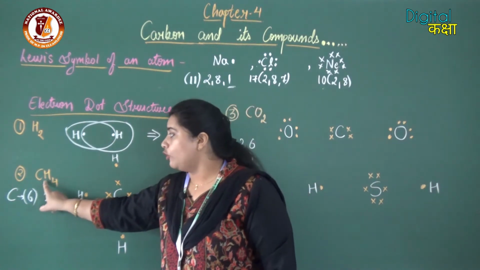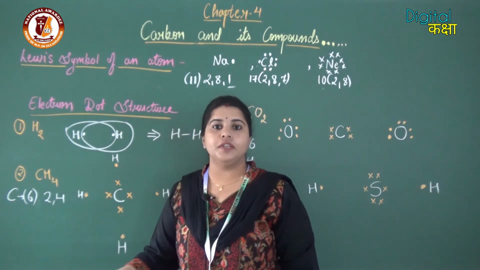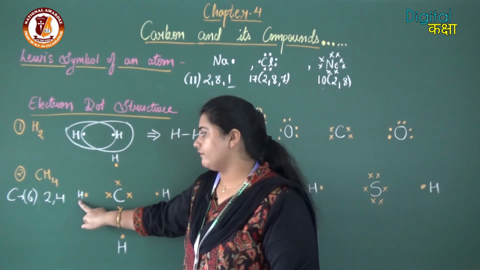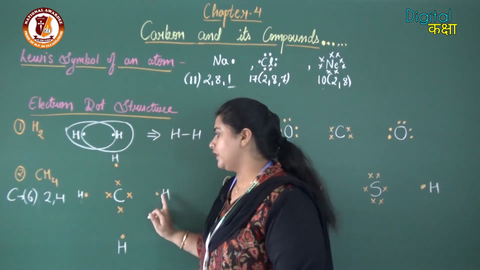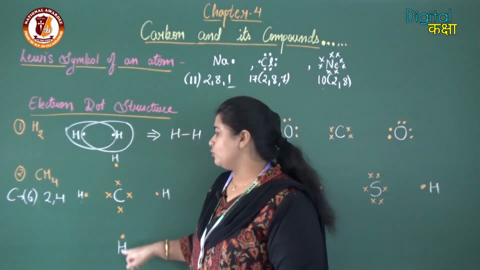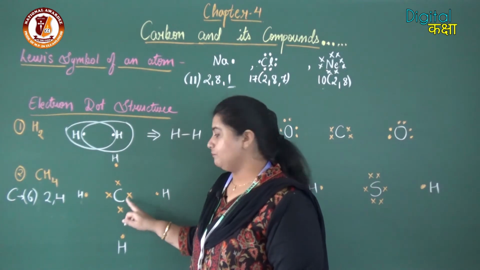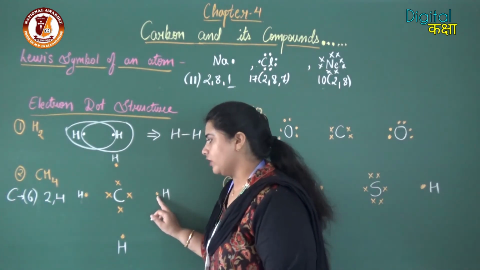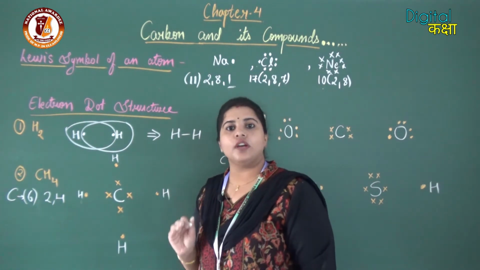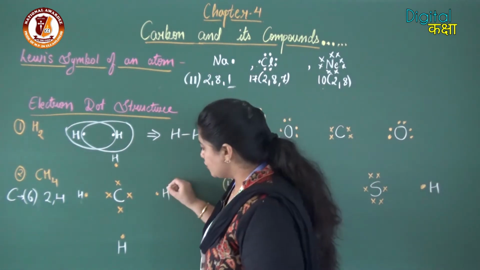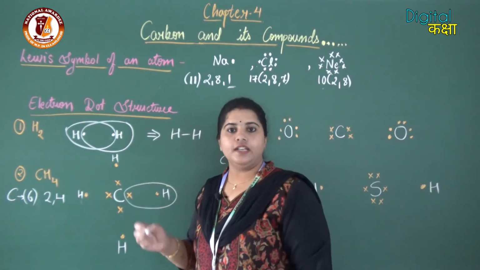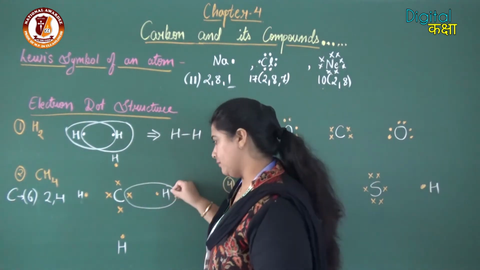Now 4 hydrogen atoms are coming to make a bond with carbon. So I have made 4 hydrogen over here, 1, 2, 3, 4. These 4 adjacent hydrogen are coming to make bonding with carbon. This hydrogen is coming with 1 electron. Now for hydrogen to get stable, it requires only 1 more electron. So this hydrogen is going to share 1 electron of the carbon, and now this hydrogen is stable.